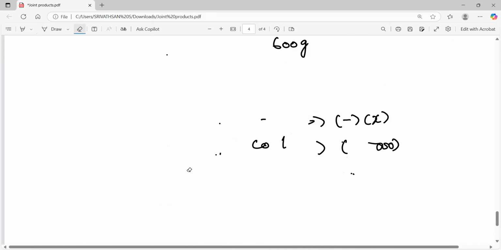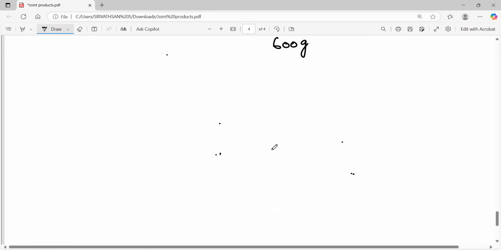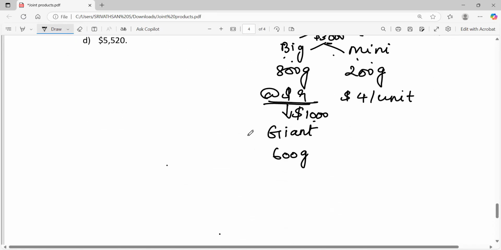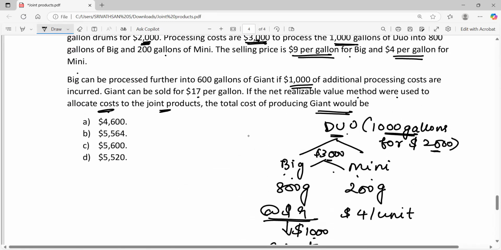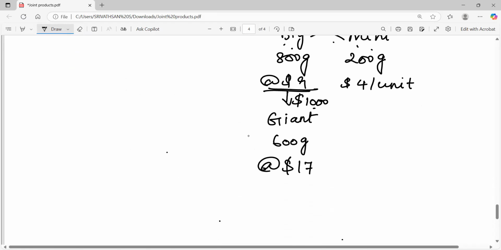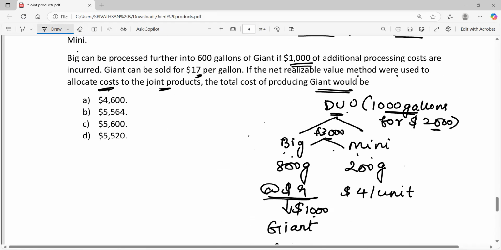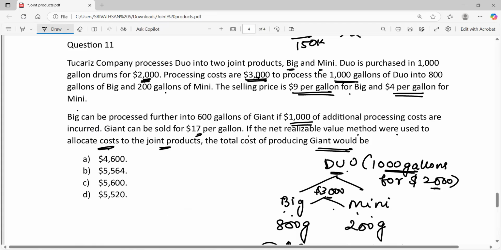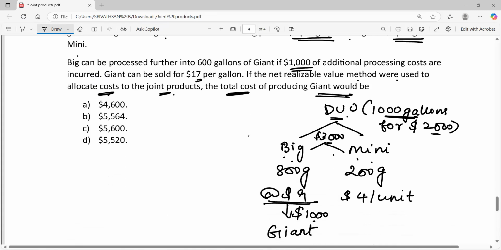So in this case, DO is processed into big and big is further processed into giant, and giant can be sold at the price of $17 per unit. It is given in the question over here, right? So what is the sales from product giant? The requirement is to calculate, if NRV method were used to allocate joint product, the total cost. They are not asking us the joint cost allocated to giant. They are asking us to calculate the total cost of giant, right?